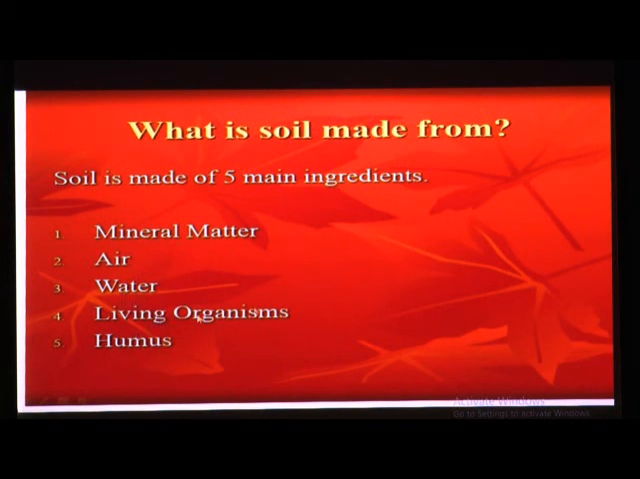Then the fourth one is living organisms. Soil also has some types of living organisms in itself. Then the fifth one is humus. You know all the other four ingredients, but humus is new for you. About humus we will take information in our next point.